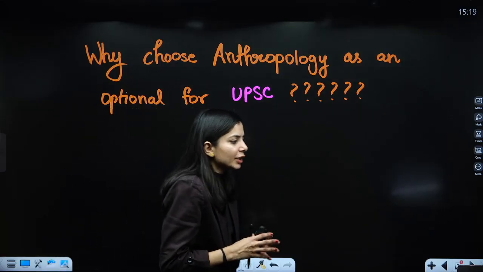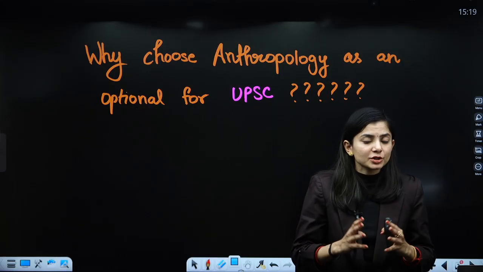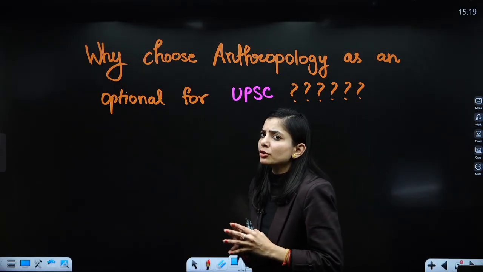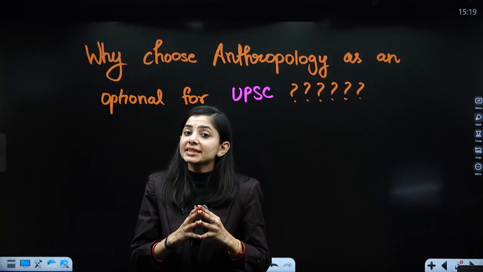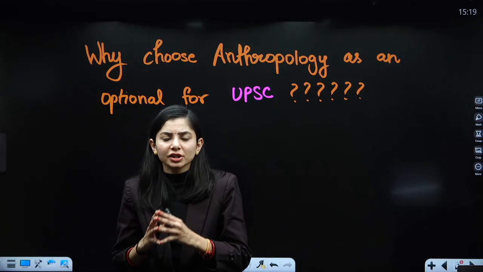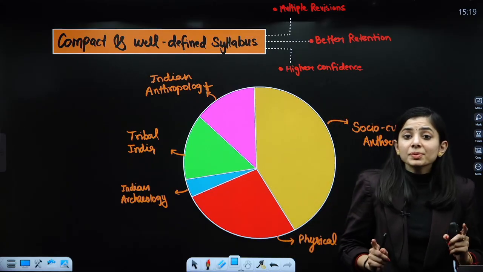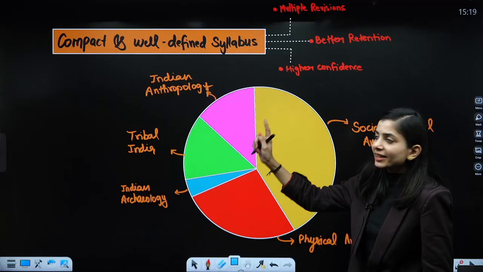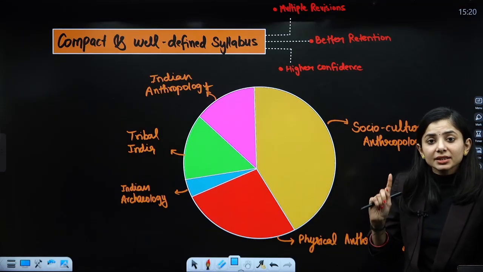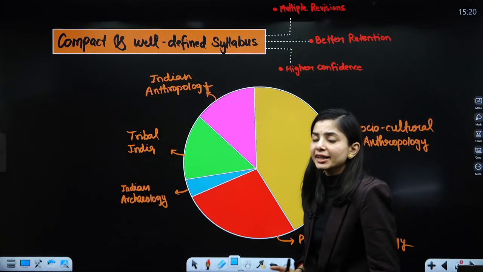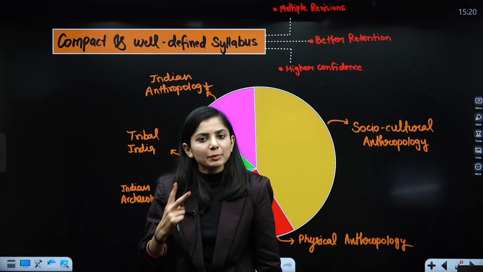In this video, I am not going to provide you a biased view, but I am going to talk about some facts, some basic things and a basic introduction to this optional. First of all, this optional has a very compact and well-defined syllabus. The syllabus for anthropology is divided into two papers, paper 1 and paper 2.